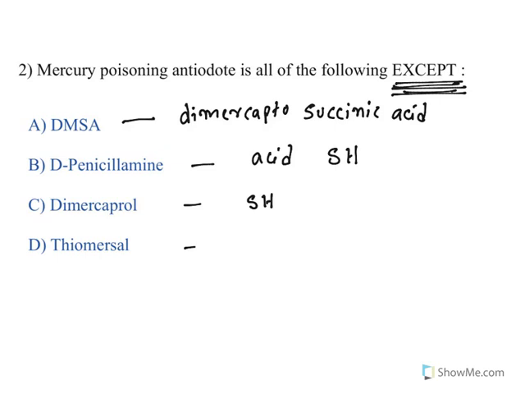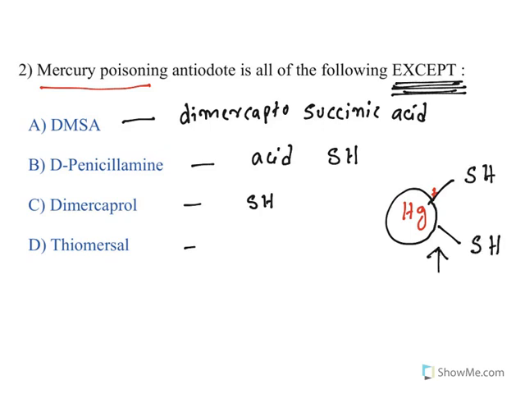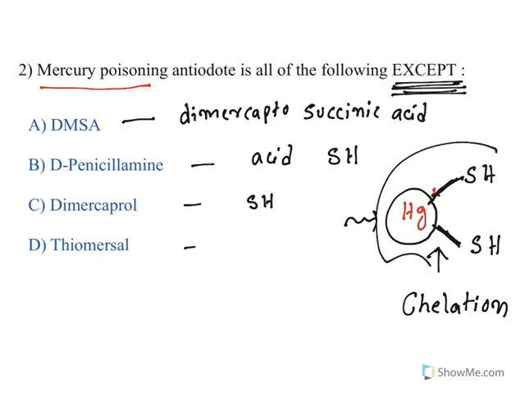Now when you see about mercury poisoning, you need to understand the concept. Now mercury is a heavy metal. So what happens is, to take out this poison, antidotes will be using chelation. That means they will bind with mercury. They will form this kind of bonds, especially the sulfur will be forming this kind of bond. This kind of bond formation is known as chelation. Chelation means like a jaw. When both the teeth chew a food particle, that is called chelation. Like a jaw, both the sulfur forms a bond with mercury and it is complexed. So when it is complexed, it goes out of the body and it will not show any adverse effects.